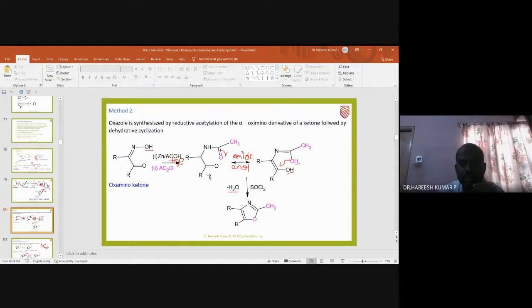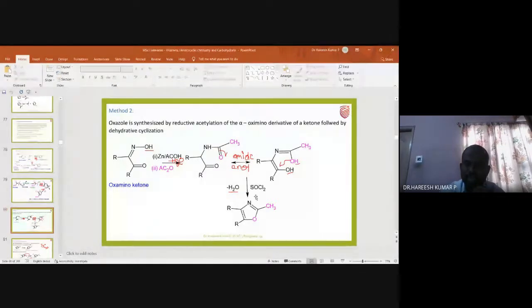And again, now you know that we are talking about the amide enol. That means the lone pair or the bond pair can come over here, and this can pick up this proton. So this is amide enol tautomerism. The obtained one is treated with thionyl chloride. Of course, thionyl chloride is a chlorinating agent as well as a dehydrating agent.